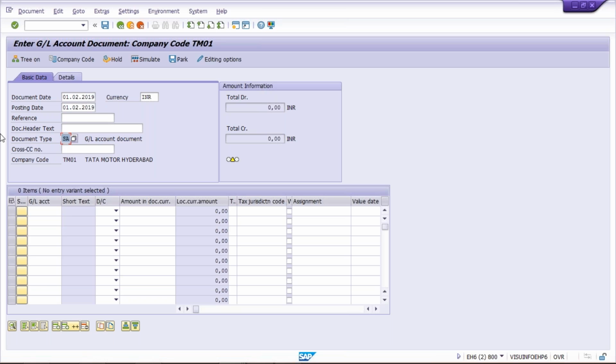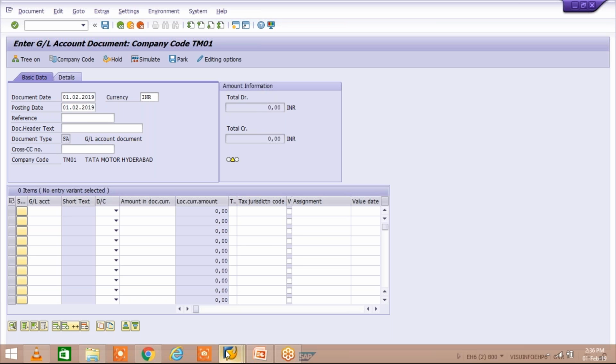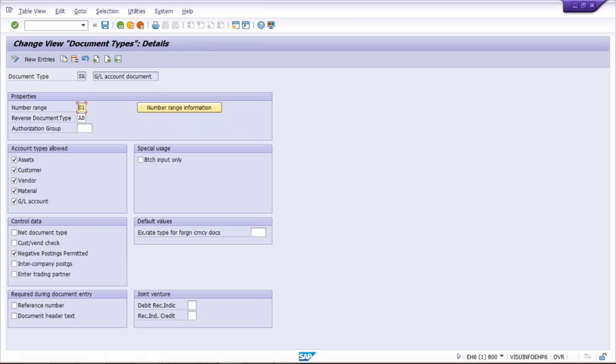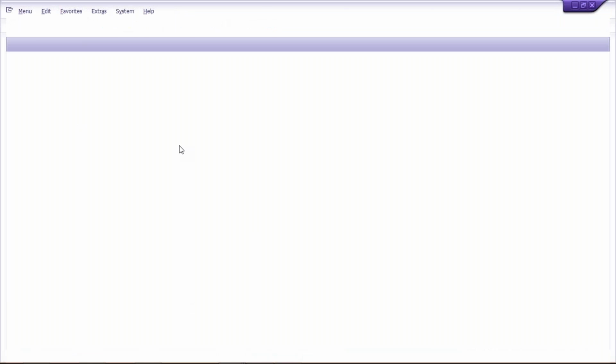So first of all, the system will search in the background which document type is involved in this transaction posting, and what the company code is also. Against which document type is this transaction getting posted? Now in the background, the system came to know that the document type is SA. Then in the background itself, the system will check what number range has been assigned against the SA document type.